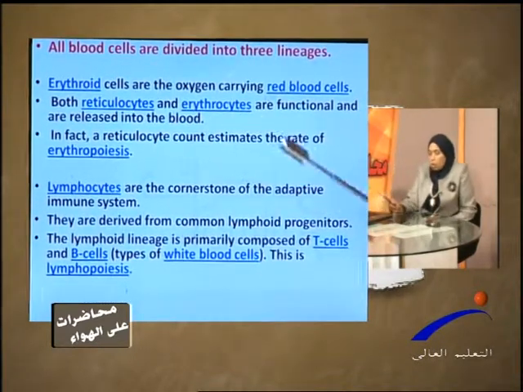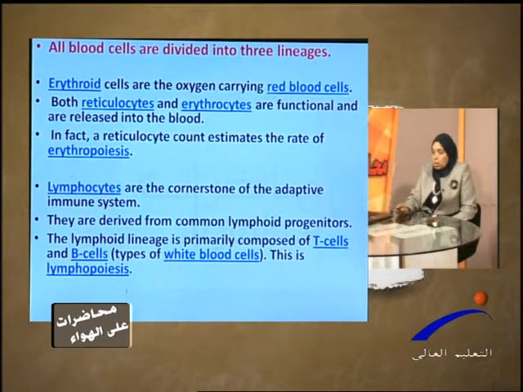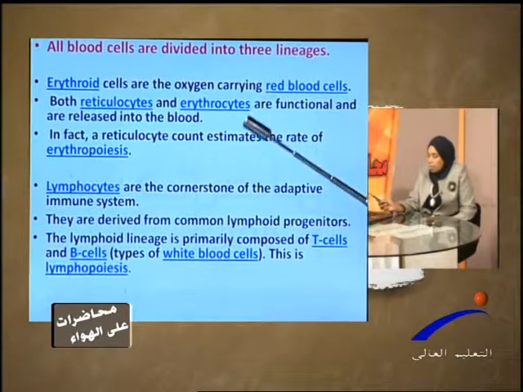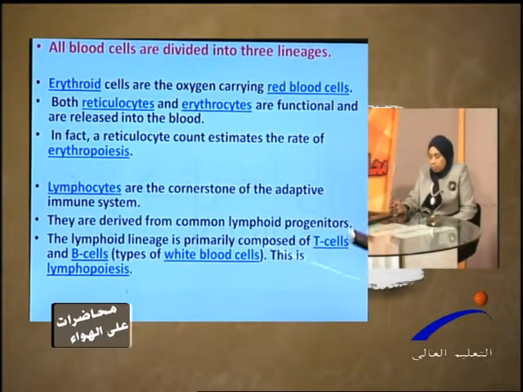Erythroid lineage, in which the end products are mature RBCs, mature erythrocytes. These mature erythrocytes have the function of oxygen carrying capacity, and the end product of erythropoiesis is reticulocytes, which are immature RBCs that can be present in the peripheral blood smear and in the peripheral circulation at a percentage of 0.5 to 2.5% of the total erythrocytes in the peripheral circulation.